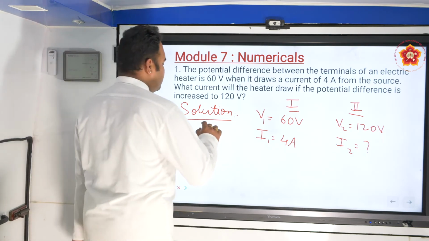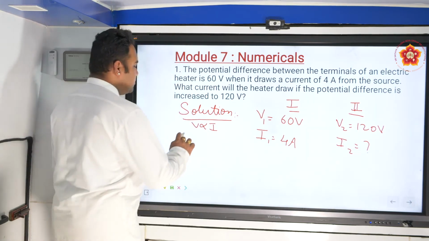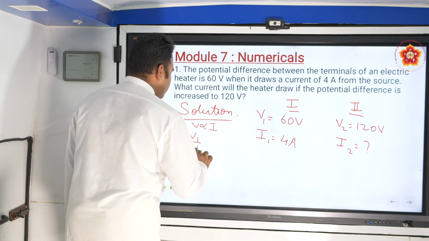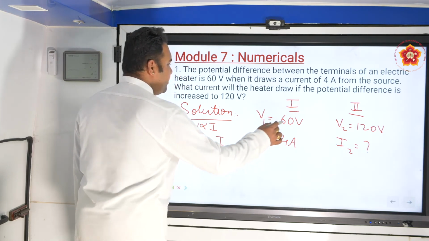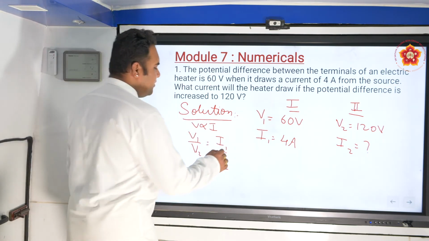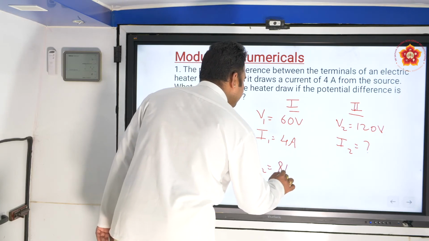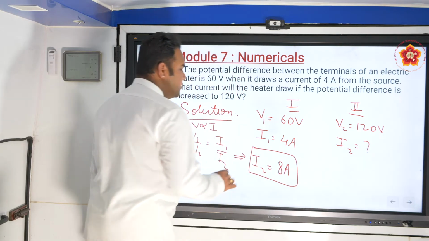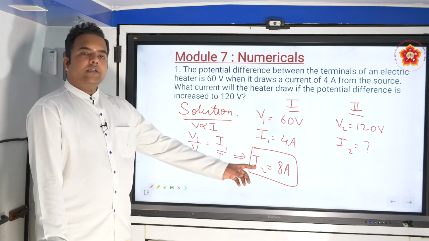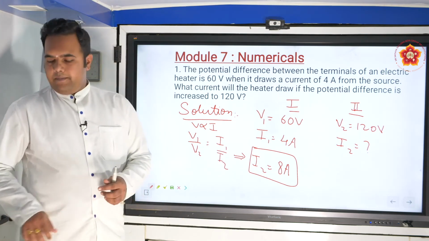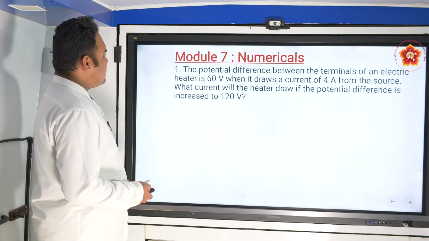Now let's see how we solve this. V is proportional to I. So V1 by V2 is equal to I1 by I2. When you substitute these values and simplify, we get that the current in the second case will be 8 amperes. So with this simple calculation, we arrive at the conclusion that the current will be 8 amperes. Let's go to the next one.